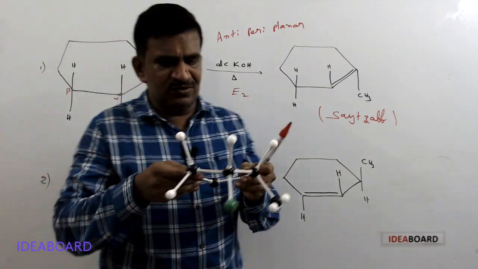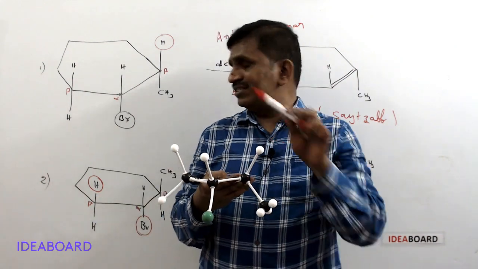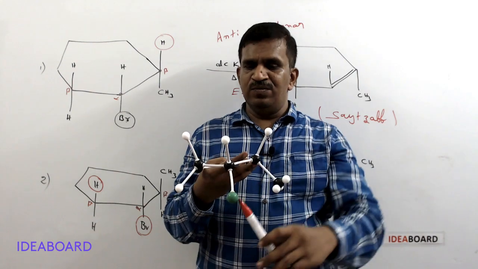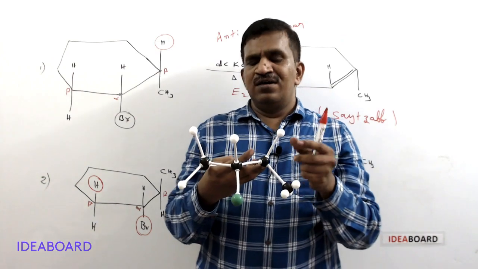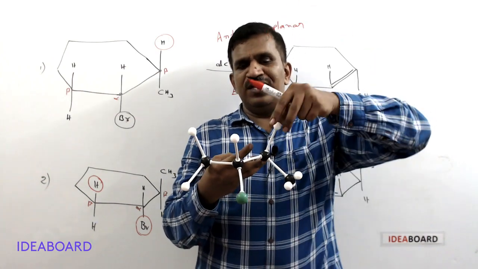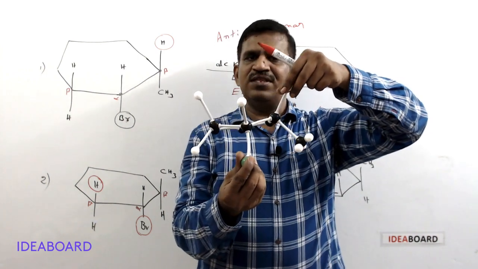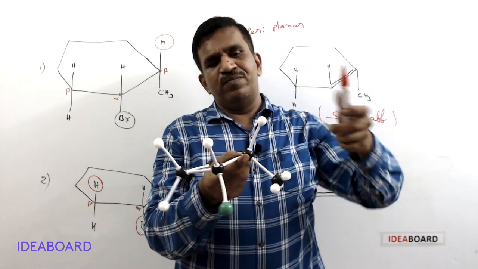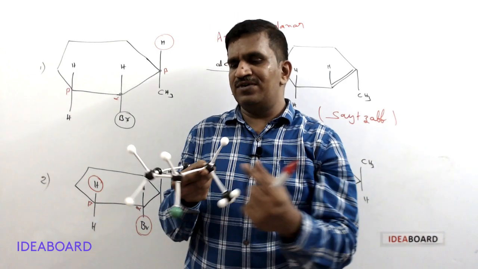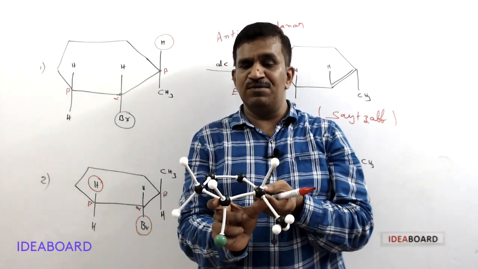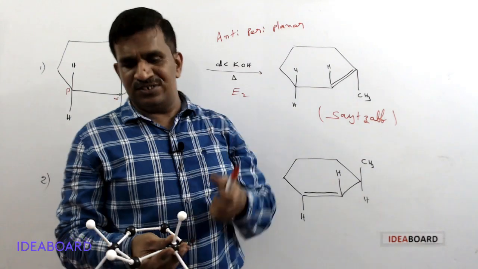So when we remove the two atoms, one from above the plane and one from below the plane, there is no steric repulsion. Here the base attacks on this and the leaving group goes from this, so you will get a double bond between these two carbon atoms. This is called anti-periplanar elimination.